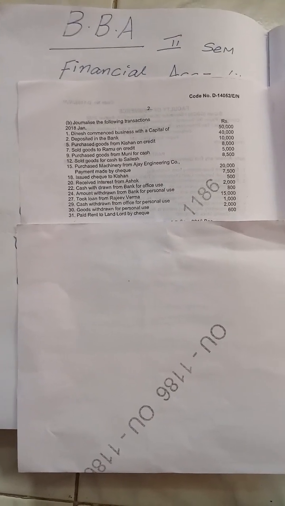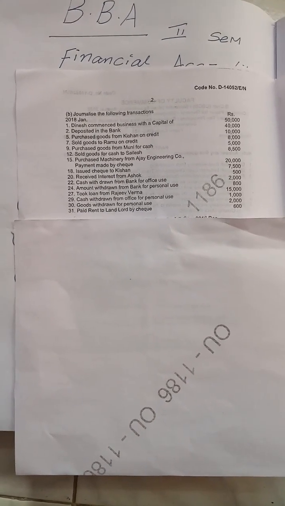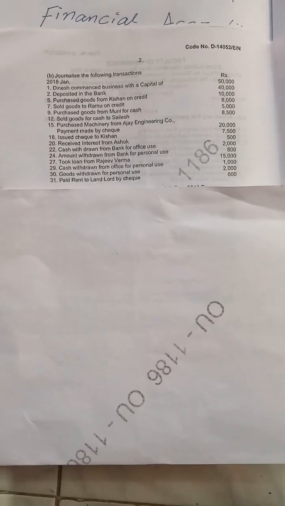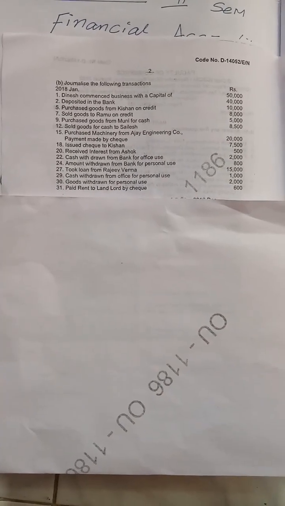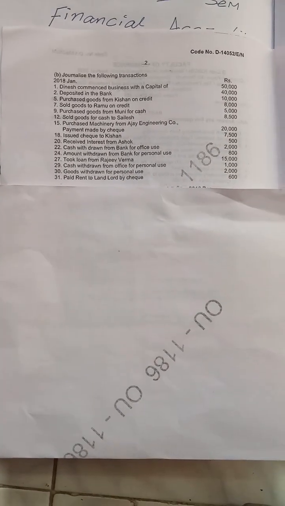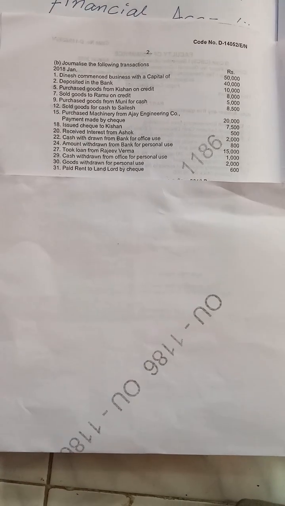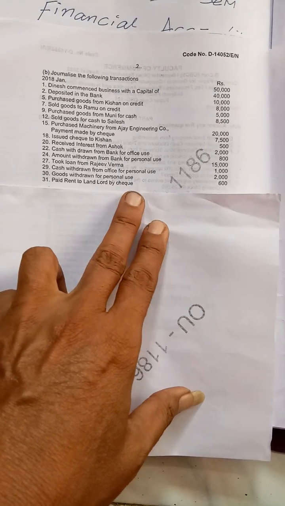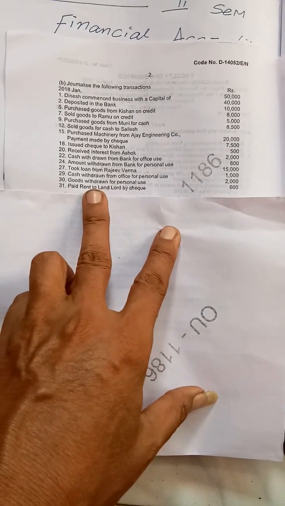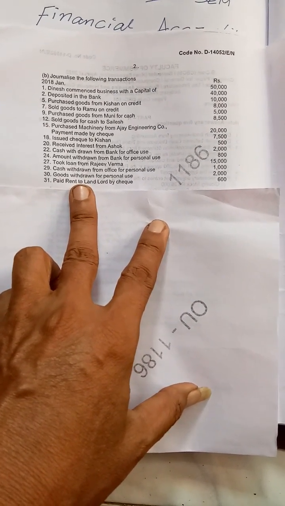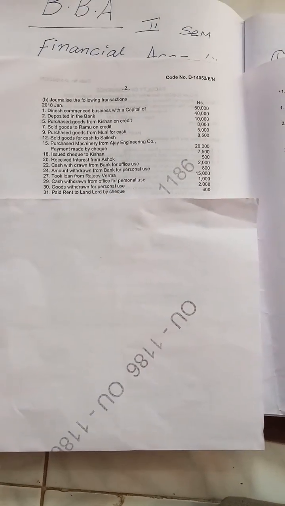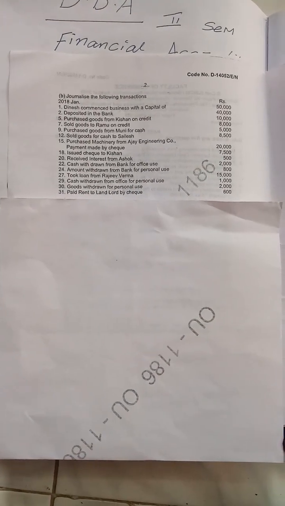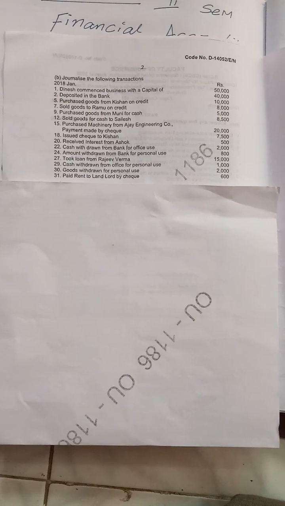Cash is going out. Purchased goods from Kishan on credit. So purchases account debit to Kishan account. Creditor is the giver. Like this you need to write, my dear students. Paid rent to landlord by cheque. You are paying rent, so rent account debit to bank account. No need to write a landlord account or something else, my dear students. I wish all the best, my dear students.